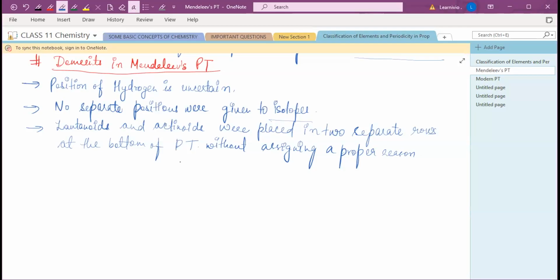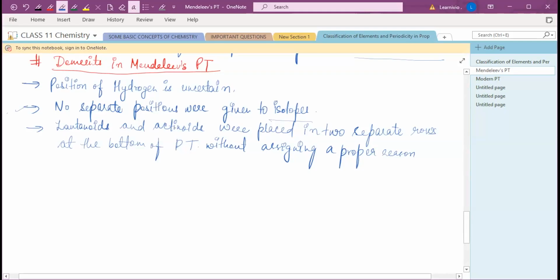But Mendeleev did not do that. He doesn't give separate positions to the isotopes. So that's the limitation. Clear? Yes, ma'am. Clear.